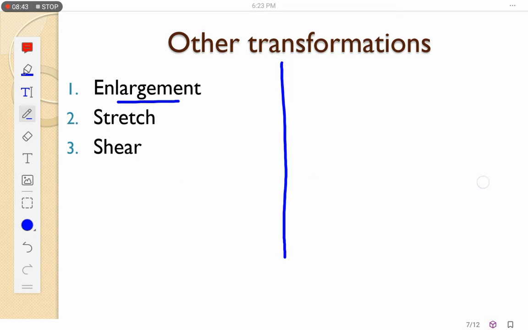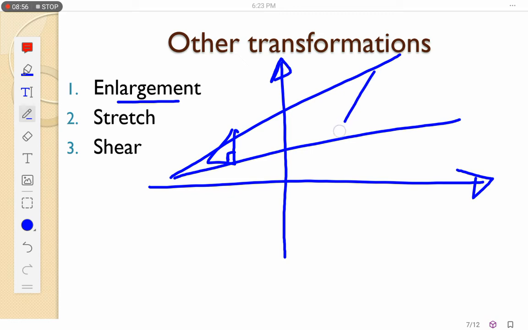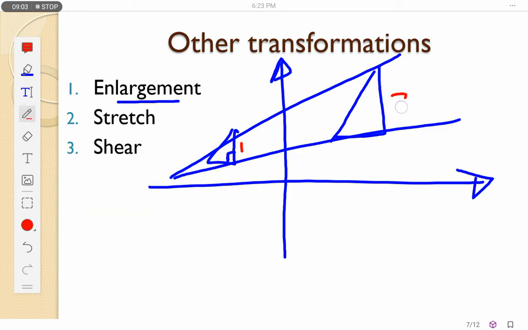Let's have a Cartesian plane there. So let me have a triangle. Okay, it's right angled. So I can enlarge this at a point and have my triangle like this. This was triangle number 1, and this is now 2. So I've enlarged it like that. Or else I can enlarge it to become smaller, triangle number 3. So that's why I said enlargement is when we magnify, or we make something larger, or we make it smaller.